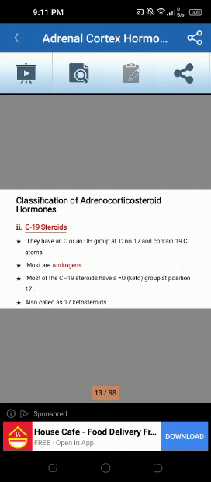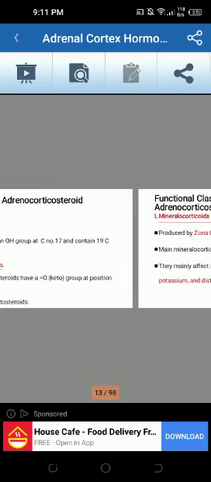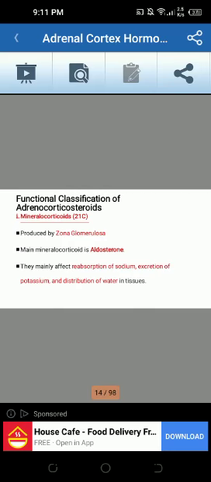C19 steroids have an O or an OH group at C number 17 and contain 19 C atoms. Most are androgens. Most of the C19 steroids have an =O keto group at position 17, also called 17-keto steroids. Mineralocorticoids, 21C, are produced by zona glomerulosa.